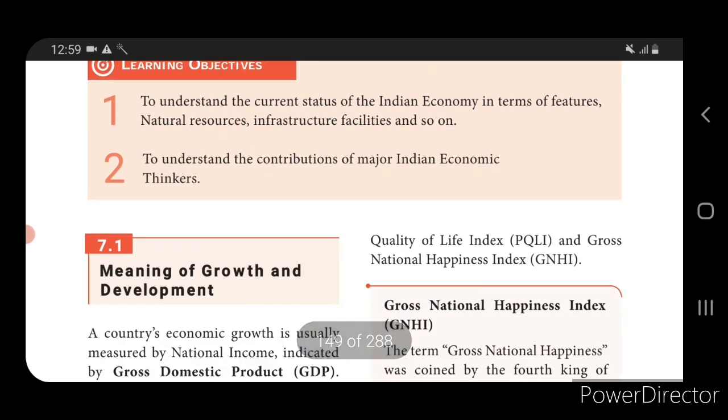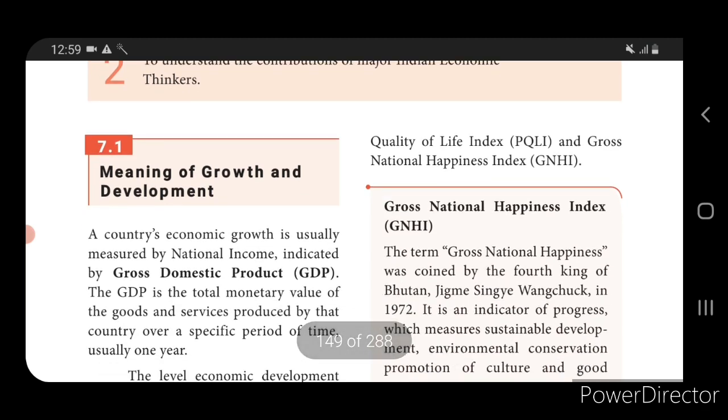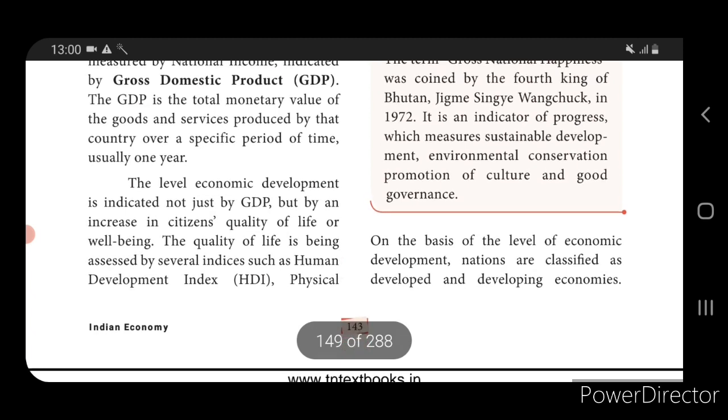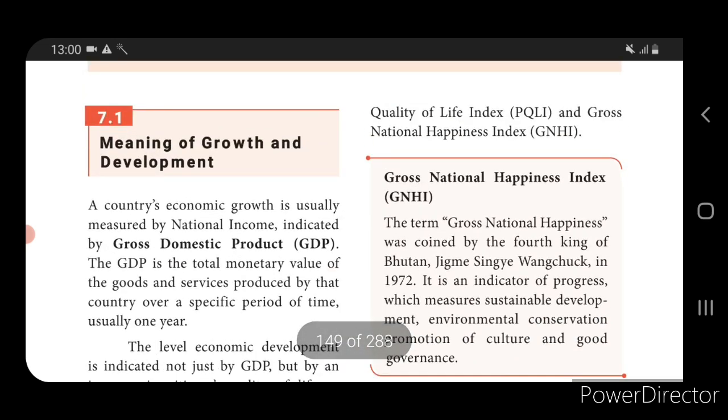First one, it is the meaning of growth and development. Generally, a country is said to be in growth when it is measured through national income. A country in a development position is explained through the quality of life. The quality of life is measured through three indices. One is the Human Development Index. The next one is the Quality of Life Index, and the third one is the Gross National Happiness Index.